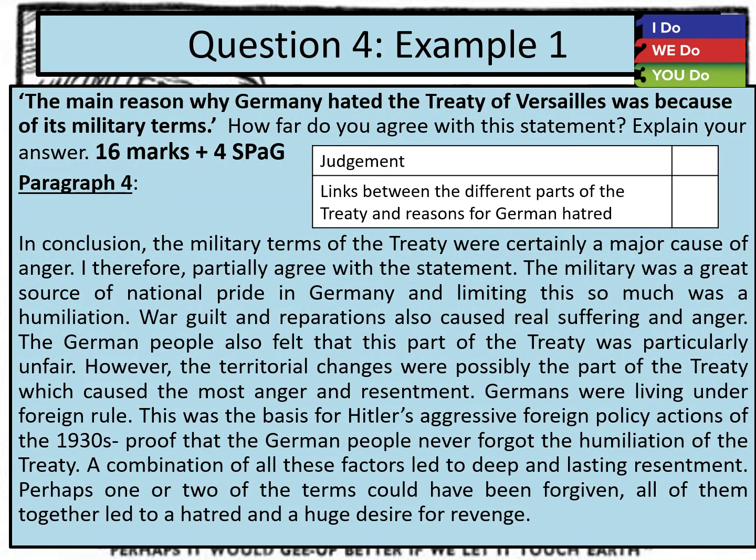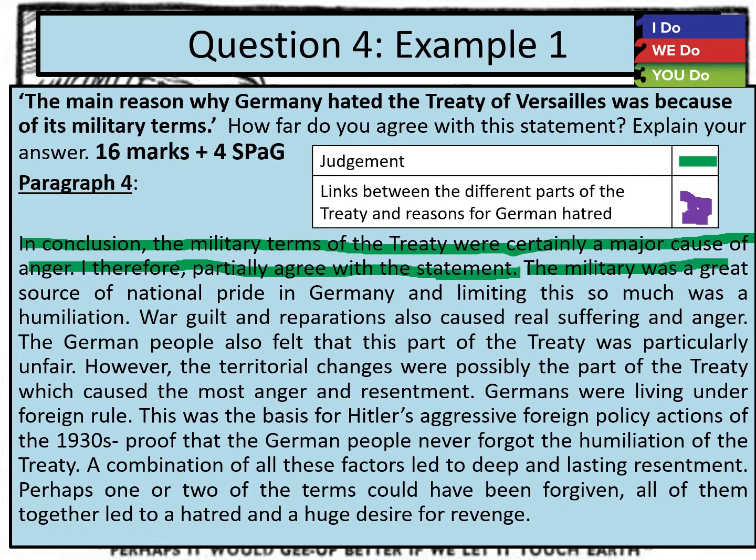It's a little bit different this time. So we've got judgments, which I'm going to highlight in green, and we've also got links between different parts of the treaty and reasons for German hatred in purple. So let's have a look where I've made a judgment to start with there. In conclusion, the military terms of the treaty were certainly a major cause of anger. I therefore partially agree with the statement.